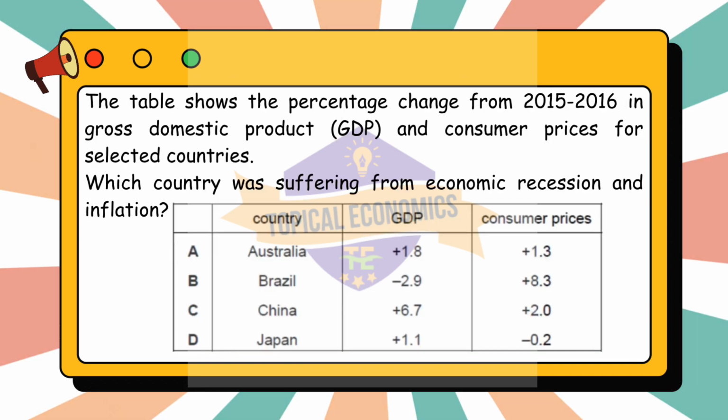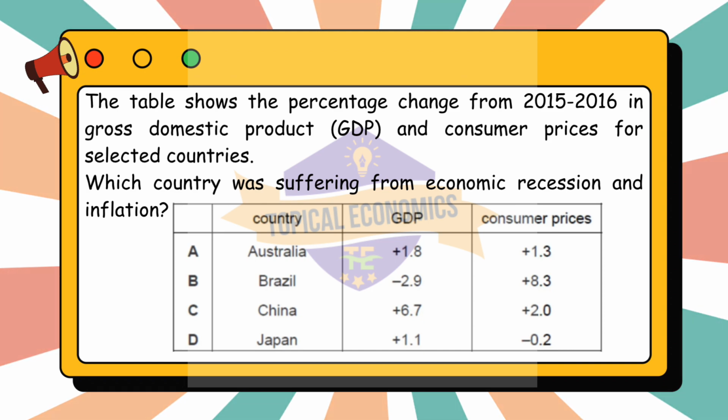Moving to question 40. The table shows the percentage change from 2015 to 2016 in gross domestic product, GDP, and consumer prices for selected countries. Which country was suffering from economic recession and inflation? This question is from year 2019 May-June version 1 paper.